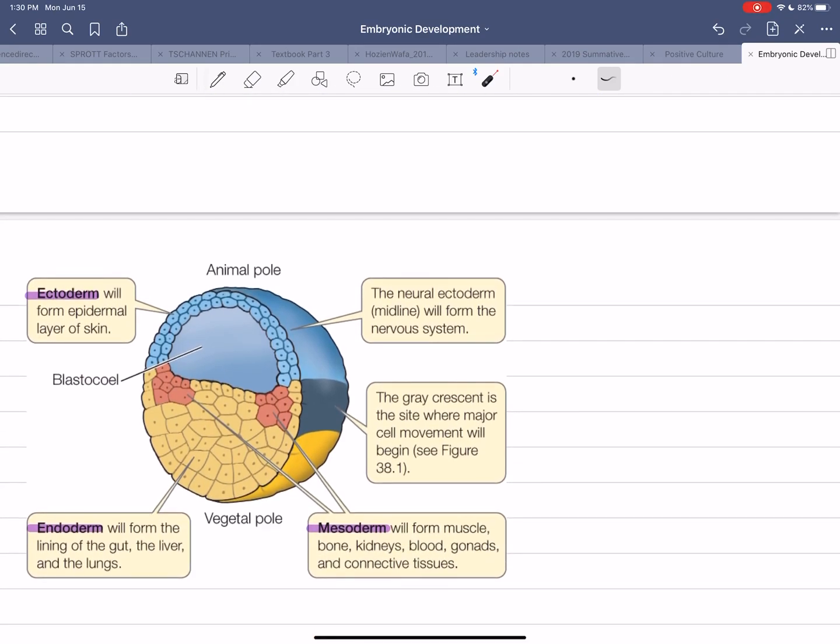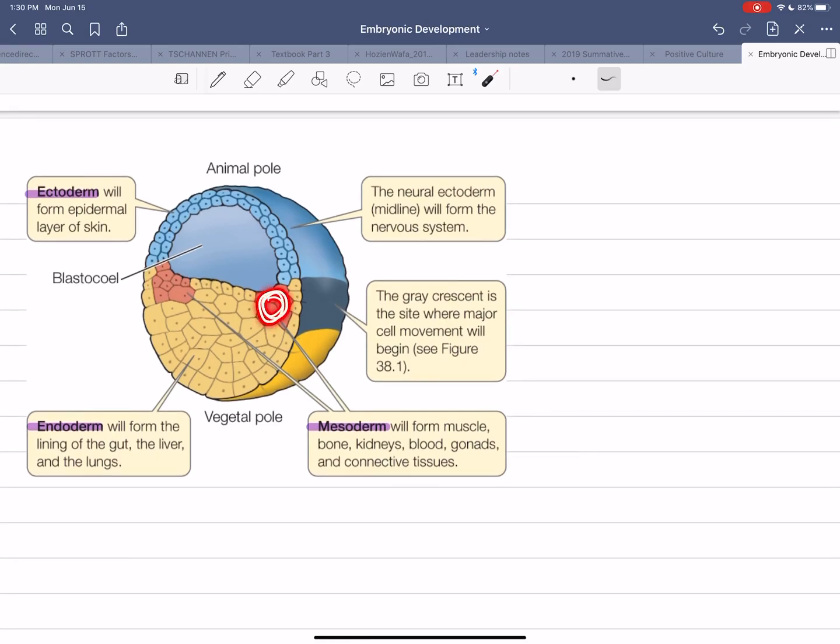And so what we get is the ectoderm will become the skin, and then the neural ectoderm will become the nervous system. The mesoderm will form your muscles, your skeleton, all your connective tissues, your blood, okay? Whereas the endoderm becomes the gut, so your stomach, your esophagus, your liver, and then your respiratory system as well. The mesoderm, one of the ones that is important to know, together with muscles, you're going to get the heart as well. So the heart too is part of that mesoderm, okay?